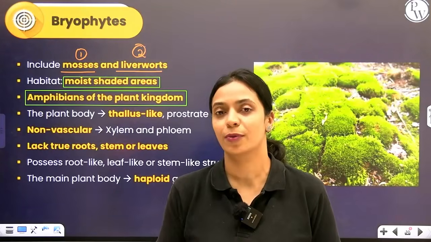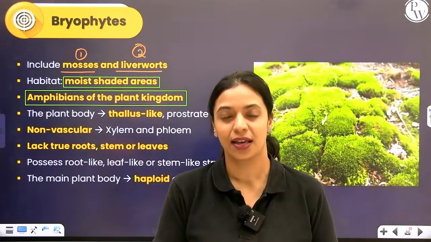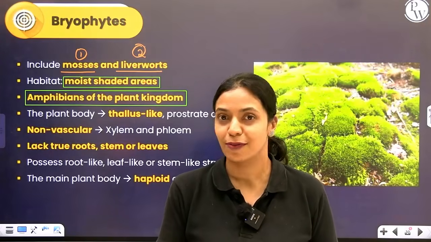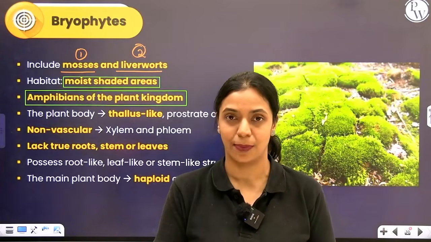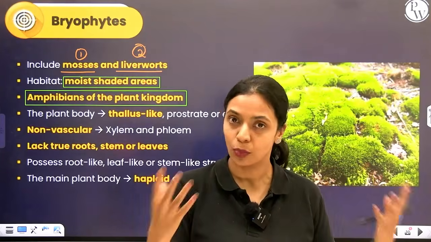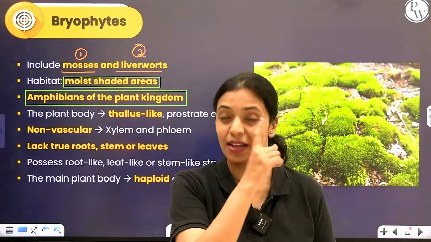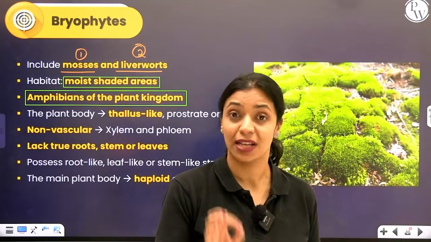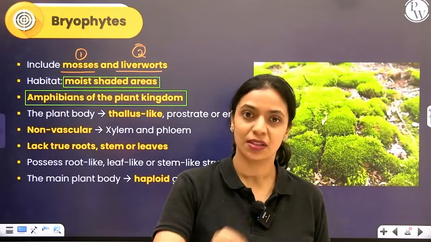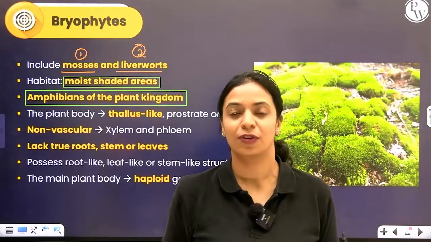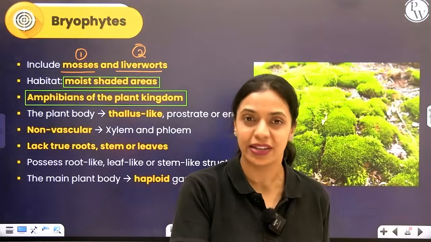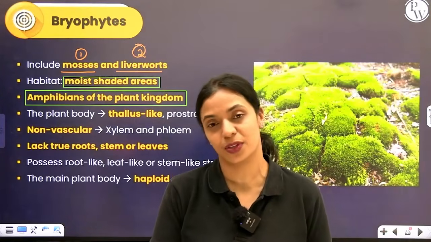The reason they are called amphibians of the plant kingdom is because, similar to how amphibians move to water for sexual reproduction, as in frogs where external fertilization happens, they go to water and release their gametes in the water, and in the water medium fertilization takes place. Very similarly, in bryophytes, for sexual reproduction to take place, water is required. The male gamete swims in the film of water and reaches the female gamete. Water is absolutely essential here for sexual reproduction. Very similar to amphibians, that's why they are called the amphibians of the plant kingdom.